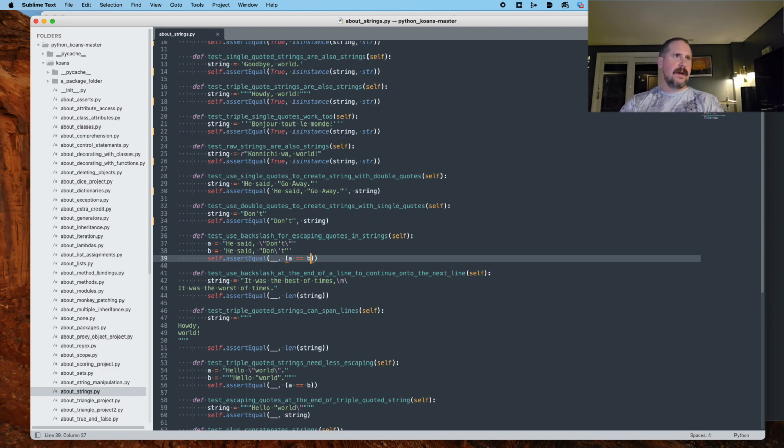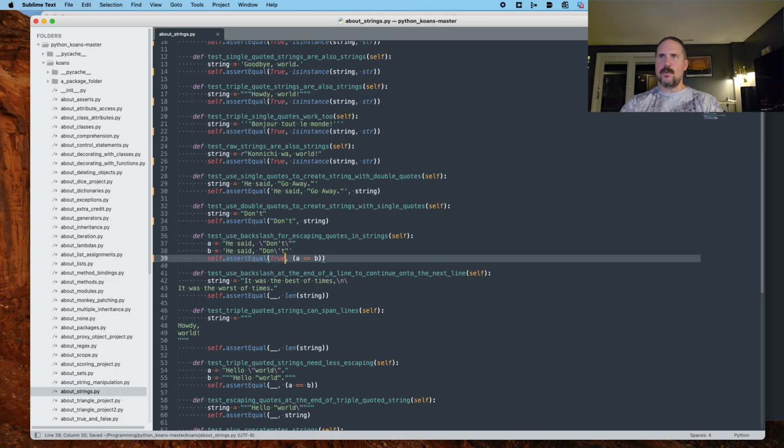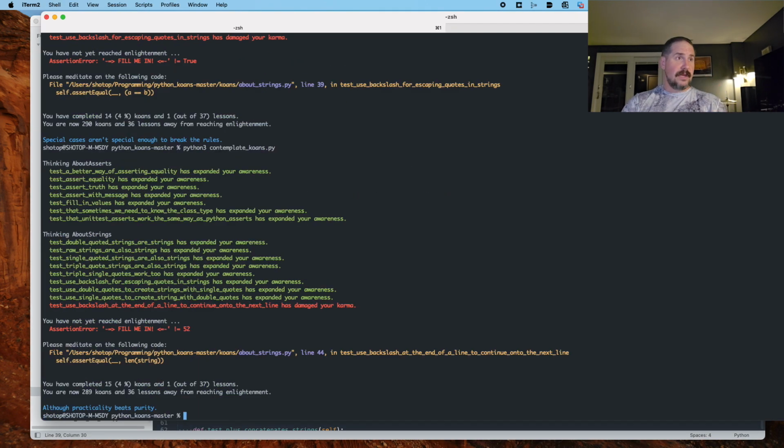Because we know that double and single quotes are equivalent when delimiting strings, I'm going to assume the answer is true. And therefore, to make the whole thing assert equal, we need the first argument to also evaluate to true, and we could just put the Boolean true there, and let's see what it does. All right, so I think that passed. Now we're down to line 44.